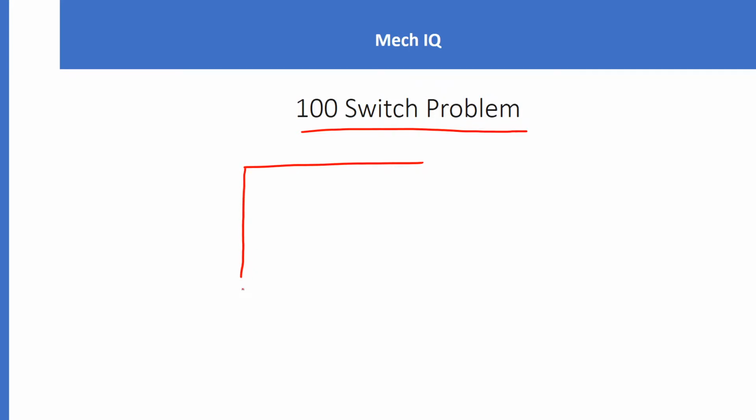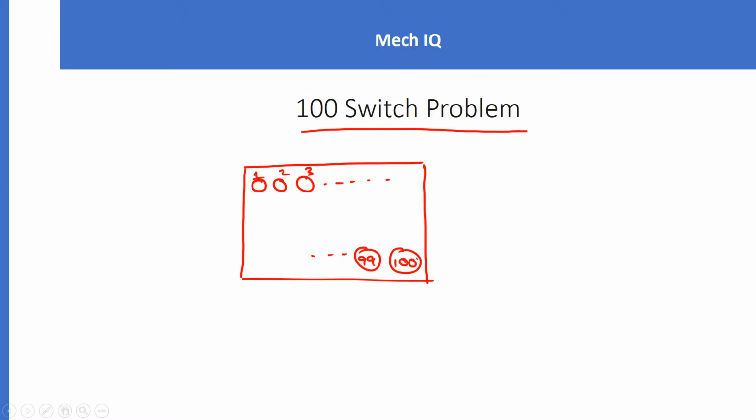Let us say in a classroom there are 100 people, and in the classroom there is a switchboard where switch number 1, switch number 2, switch number 3, and so on up to switch number 99 and switch number 100. So these are named by their numbers, and there are 100 people. Initially all the switches are off.